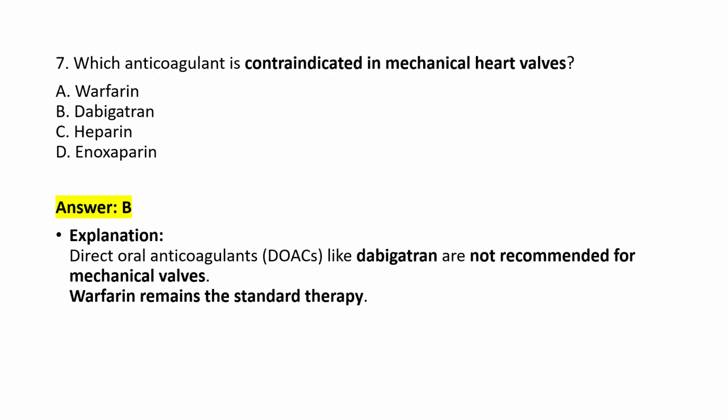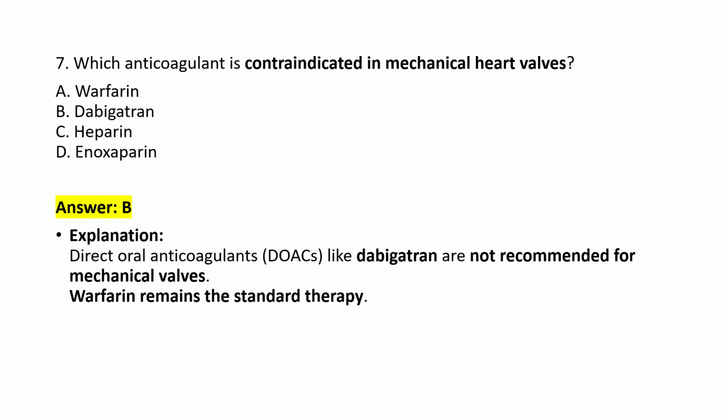Which anticoagulant is contraindicated in mechanical heart valves? Okay, the anticoagulant that we should not give in mechanical heart valves. Options are warfarin, dabigatran, heparin, enoxaparin. The answer is B. Direct oral anticoagulant, that is DOAC. What is DOAC?